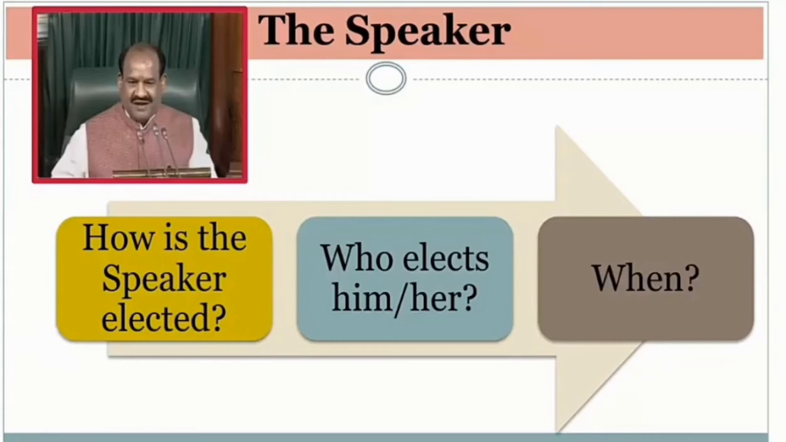The removal of the speaker. How is he or she removed from their seat? The speaker holds office until he ceases to be a member of the house or until he himself resigns his office. He can be removed from his office by a resolution passed by a majority of all the then members of the house. The speaker does not vacate his office on the dissolution of the house. He vacates it immediately before the first meeting of the newly constituted house.